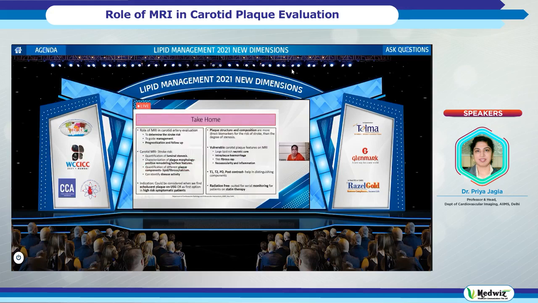So to end, we have already talked about the role of MRI in prognostication. It is important that we also look at the plaque structure and composition besides looking at the stenosis to pick up the vulnerable plaque. And most importantly, MRI can be used for follow-up of these patients when the patient has been put on statin therapy.